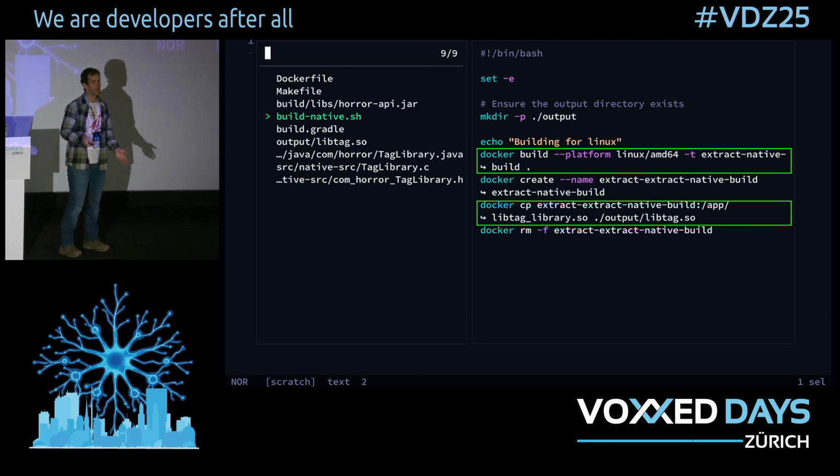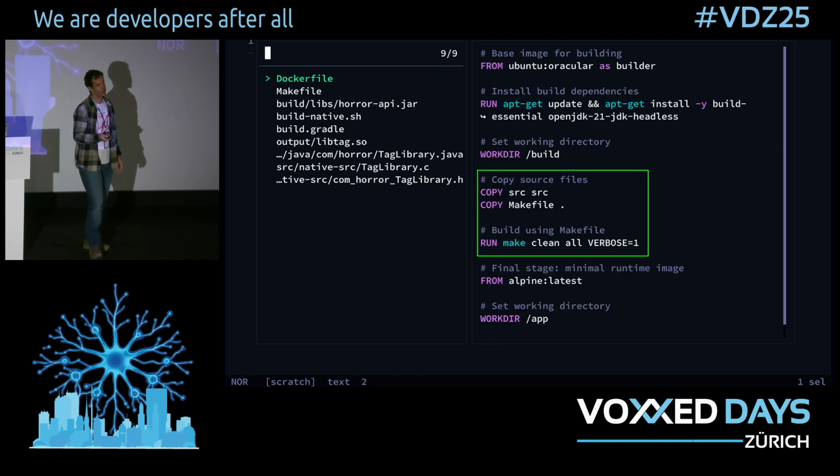Next, we need to see how the build actually works so that we can make the build run on Mac as well. And we can see we have this helpful build script that someone has written. And we start off by running docker build, passing it Linux as a platform. And then at the bottom, we pull a file out of that build container, which is the target library that we need for Linux. And we can include that in our jar. So we need to go a bit deeper, have a look at the build file. It's running a makefile.